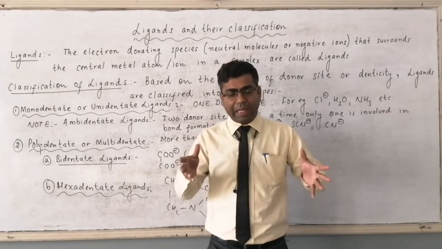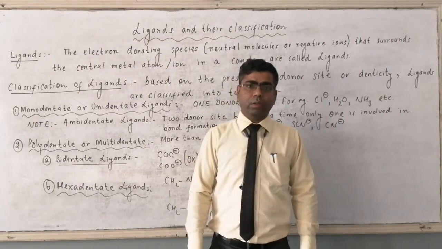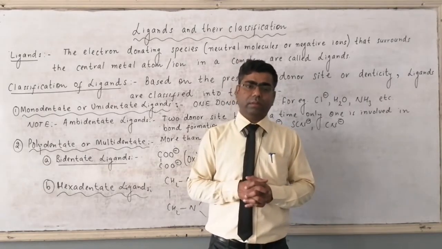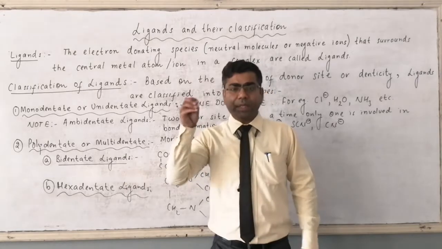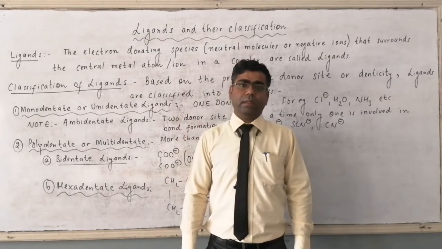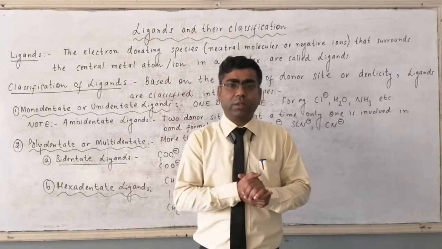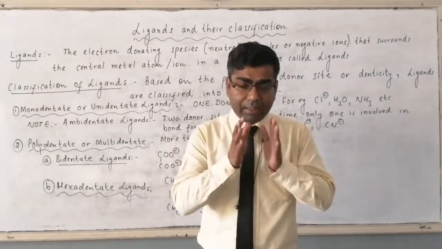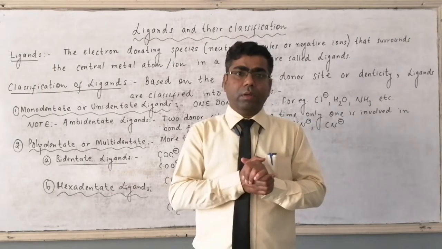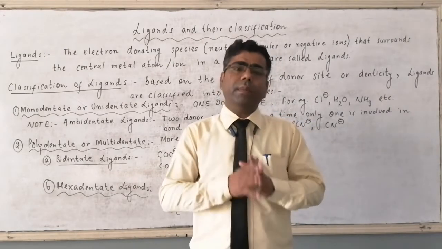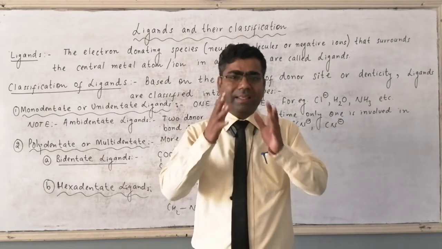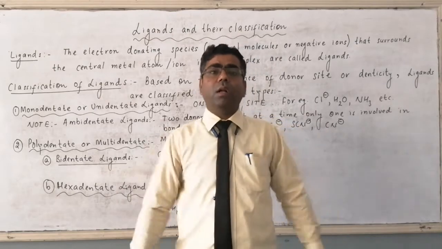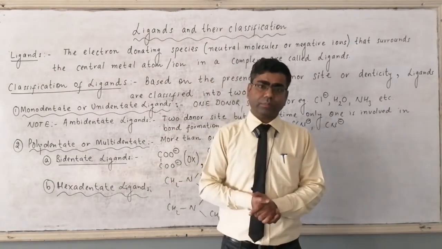Either they have negative charge or they have lone pair of electrons which can be donated into the vacant orbitals of central metal atom or central metal ion, as a result of which a coordinate bond is formed between the ligand and the central metal atom or central metal ion. And that's why these compounds are called coordination compounds.